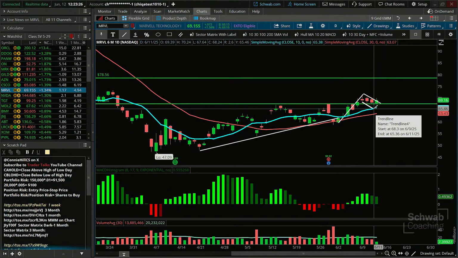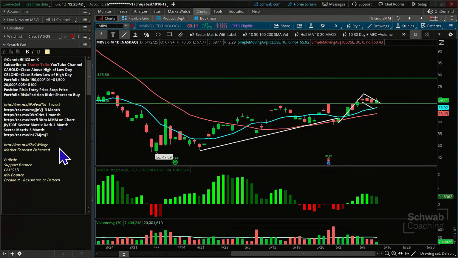But when some traders are looking for getting into a position, sometimes, especially in short verticals, they don't mind going back to support. They might not necessarily have the breakout of the flag yet, which is completely legitimate, right? We love to see those. And we look at any of these potential bullish entry signals. Support bounce, close above the high of the low day, a bounce off of a moving average, or a breakout above resistance or out of a pattern. And I could add down here, I could say sitting at support.